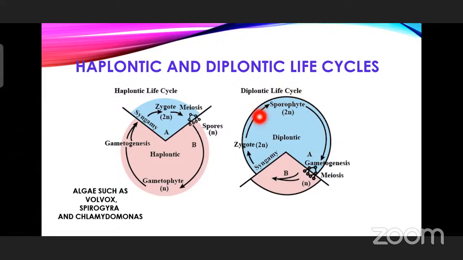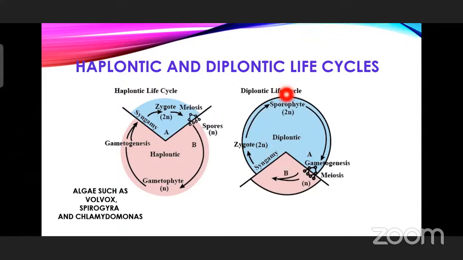So here the dominant phase is sporophyte, and it is diploid in condition. That's why it is called diploid life cycle, diplontic life cycle. Instead of diplontic life cycle, we can also mention it as diplohaplontic life cycle, diplohaplontic. Or else simply we can say diplontic.